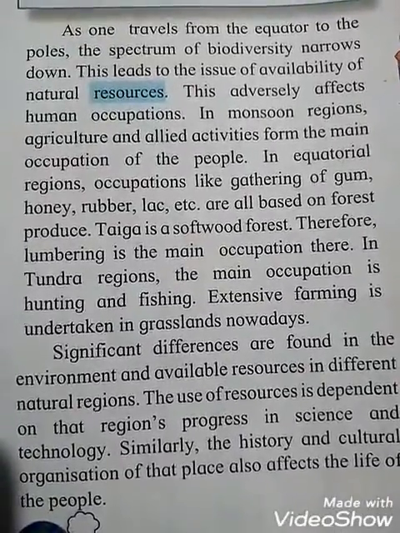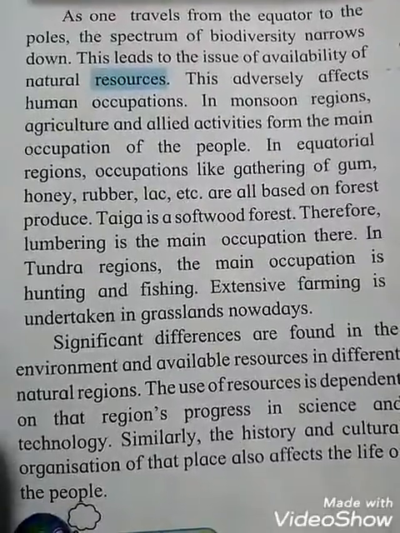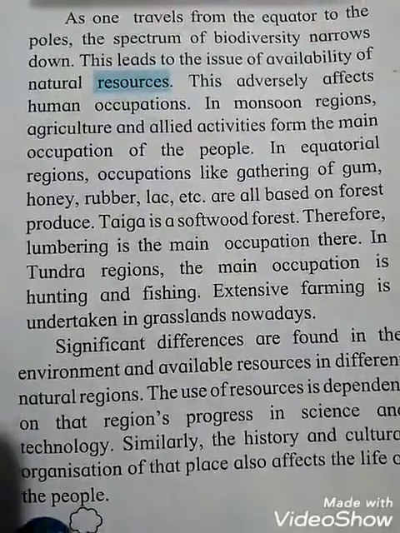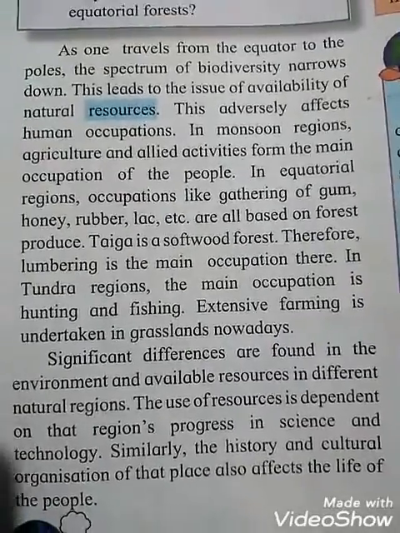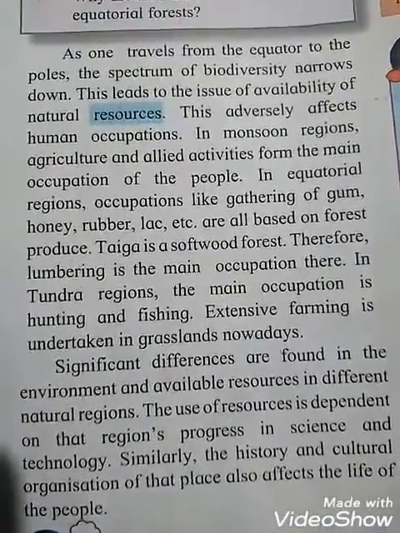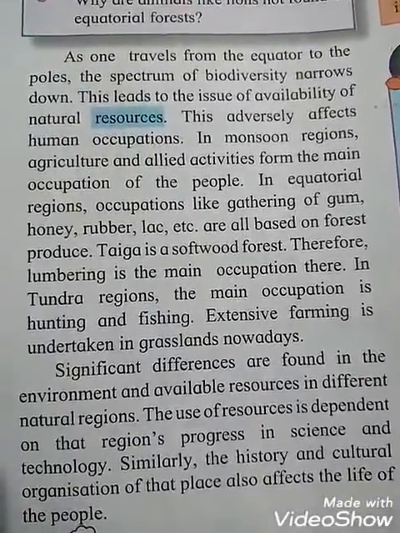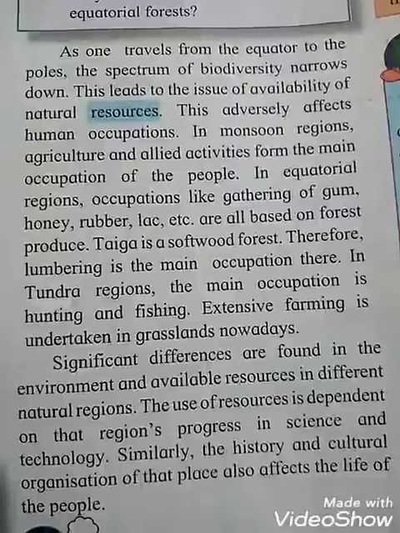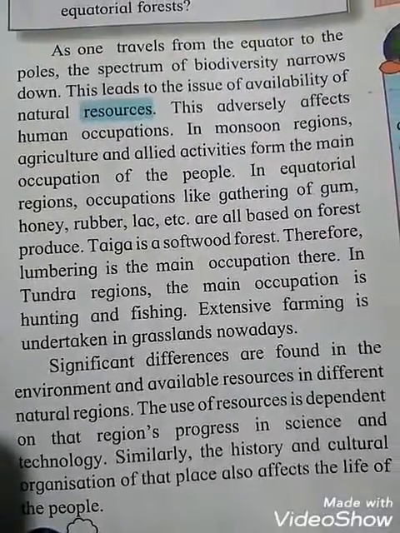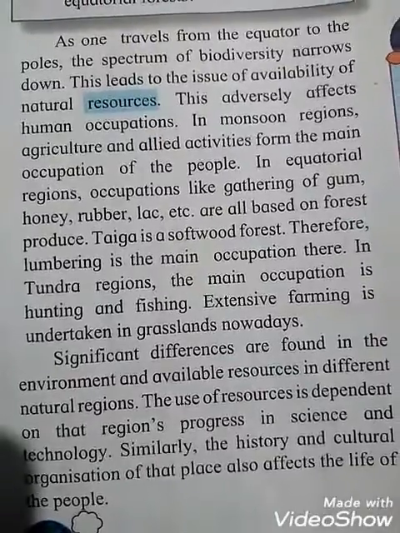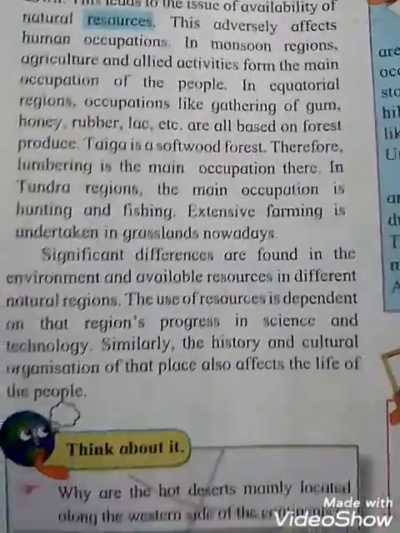Because different types of climates are there, different types of rainfall are there, and because of that different types of vegetation are produced and different types of animals are found, and the occupations are also not the same. Examples are given: monsoon region, equatorial region, taiga region, tundra region. For example, taiga is a softwood forest, so lumbering is the main occupation there. In the tundra, the main occupation is hunting and fishing. So it is different in different places, students.